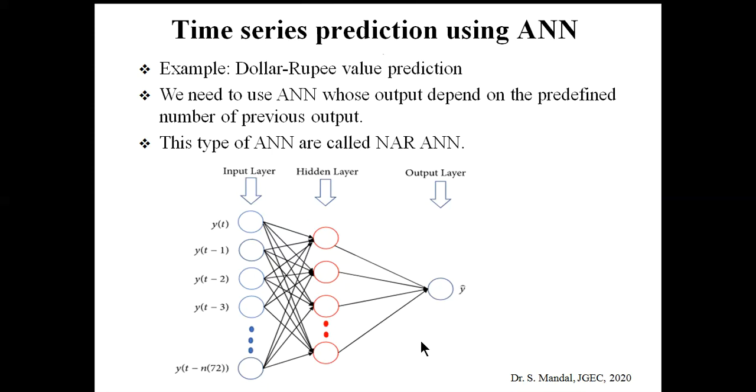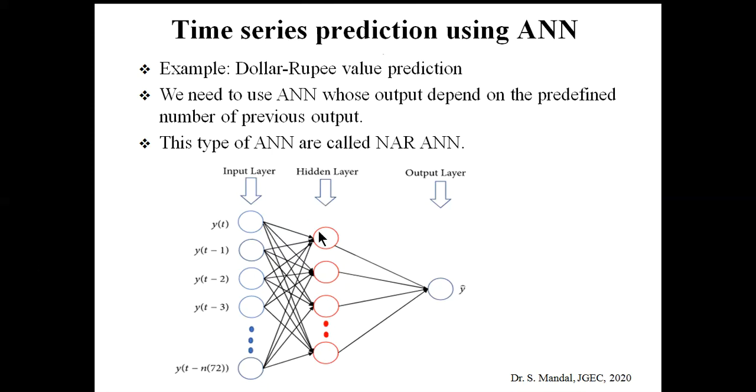So this type of data, we call it time series data. Okay, so example, dollar rupee value prediction. So here we need to use a neural network whose output, suppose y cap is the predicted value, but it should also depend on the current value as well as the previous outputs. Like the next day value depends on today's price, as well as the day before yesterday, and the day before that, and the day before that.